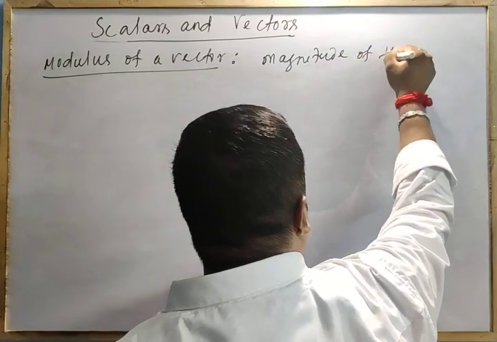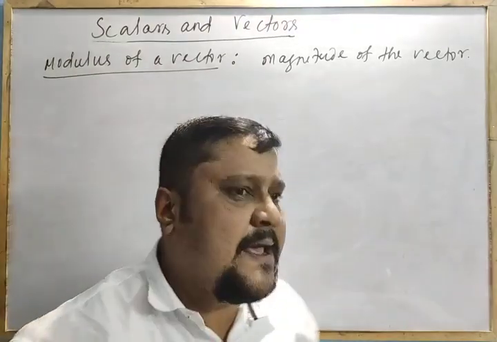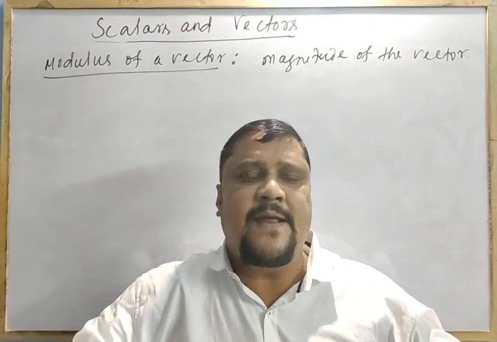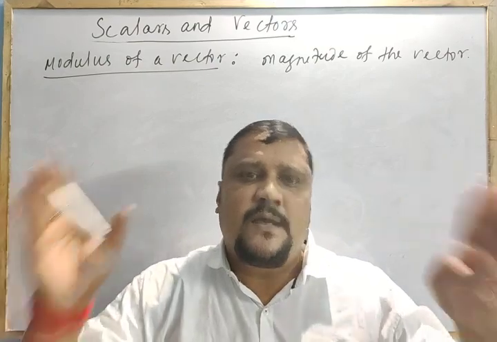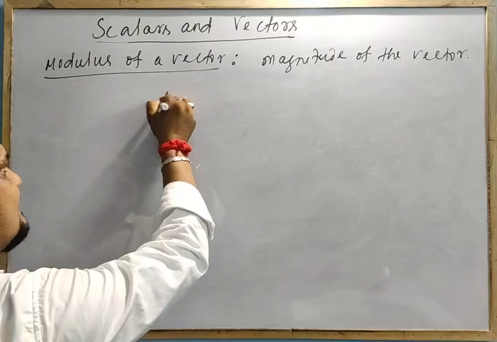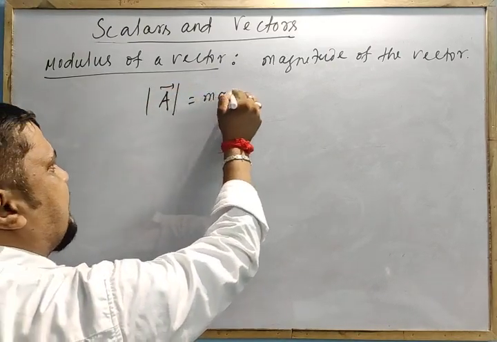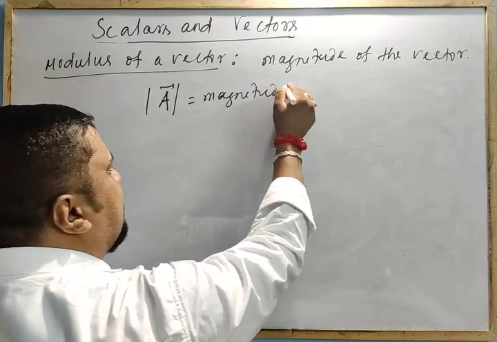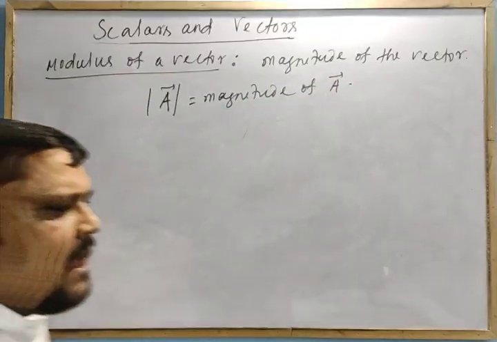In vector representation, a vector is represented like this with an arrowhead. The length gives you the magnitude. This modulus represents the length. We write this as the magnitude of vector A. This is called the modulus.